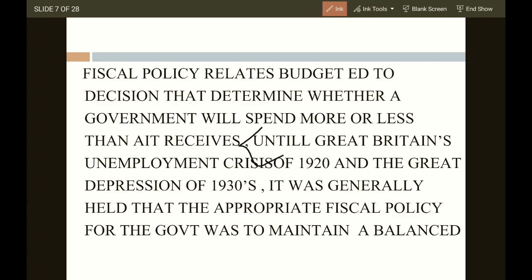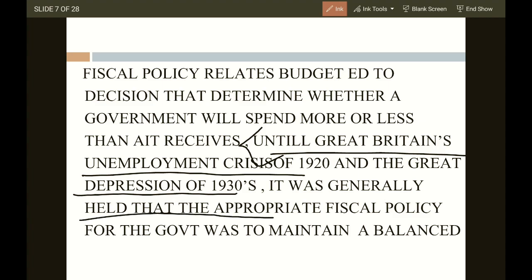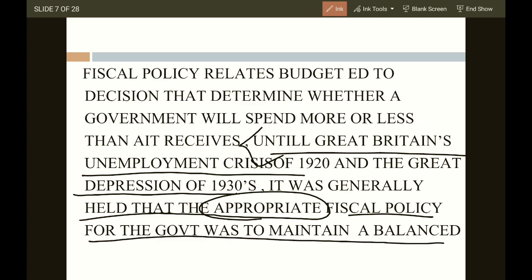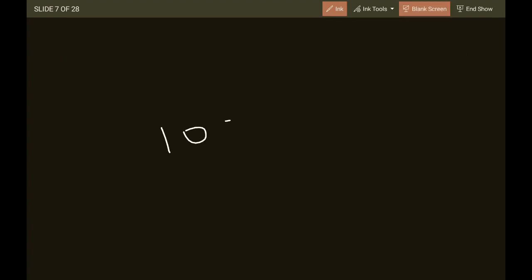See, until Great Britain's unemployment crisis, there was a crisis in Britain in 1920, and there was the Great Depression of 1930. It was generally held that the appropriate fiscal policy for the government was to maintain a balance. It should not happen that there is a high rise in price. There is a product's price increasing very drastically. Earlier it was 10 rupees and now it is 100 rupees.